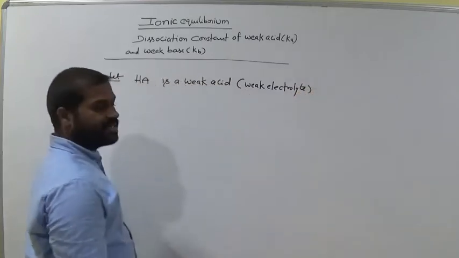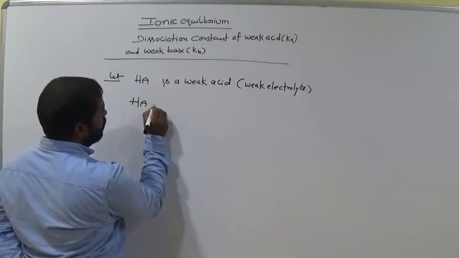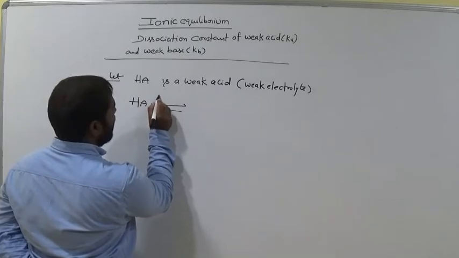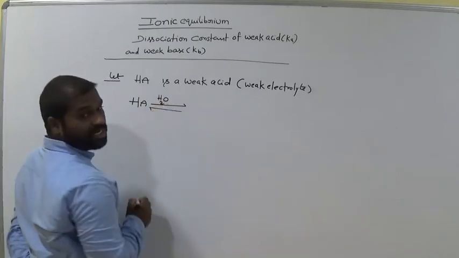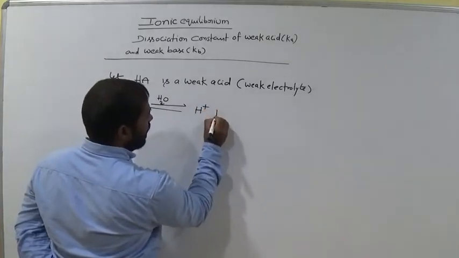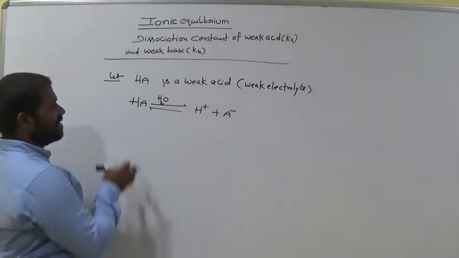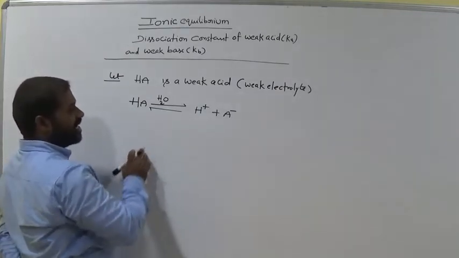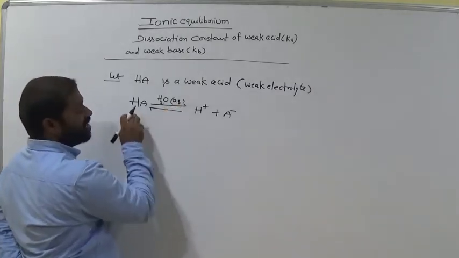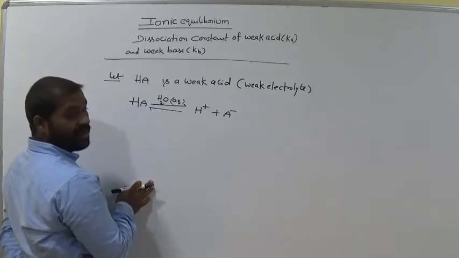HA undergoes dissociation in aqueous medium. That means when we keep it in water, it gives H plus and A minus. It is a weak acid.